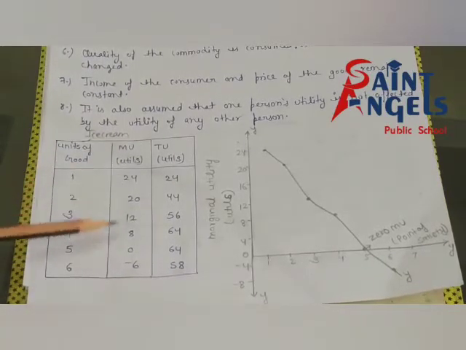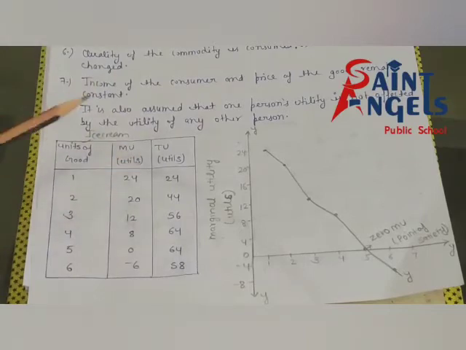I hope it is clear. It is clear according to the statement, because as we consume more and more units of a commodity, the importance of further units goes on decreasing.